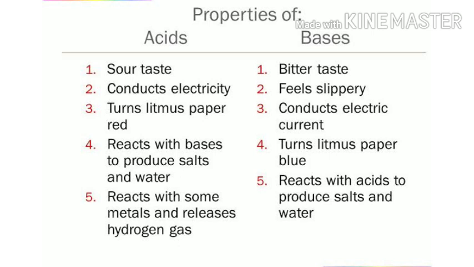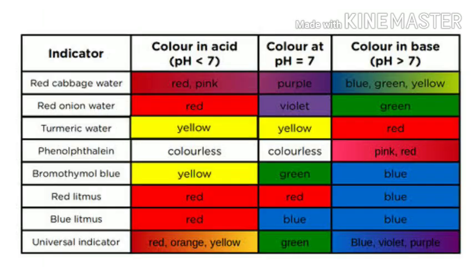So now we will discuss the difference, that is acid is sour in taste, base is bitter in taste. They both conduct electricity. Acid turns litmus paper into red one, while base turns litmus paper into blue one. Acid reacts with metal to release hydrogen gas, while base reacts with acids to form salt and water. These are some differences between acid and base, and one common difference is that the pH of acid is always less than 7, while that of base is more than 7.